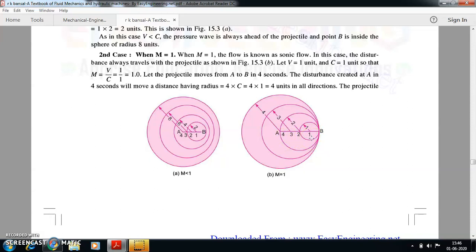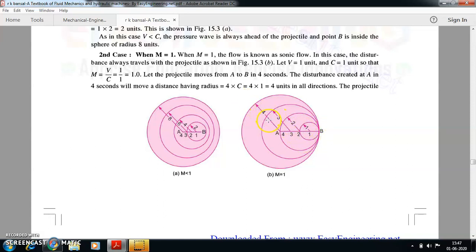At point A it will be 4 centimeters, because V is equal to 1 and C is also 1. In the previous case C was 2. So to draw this pressure wave circle at point A, it will be 4 into 1. At point 3 it will be 3 into 1. At point 2 it will be 2 into 1. At point 1 it will be 1 into 1.